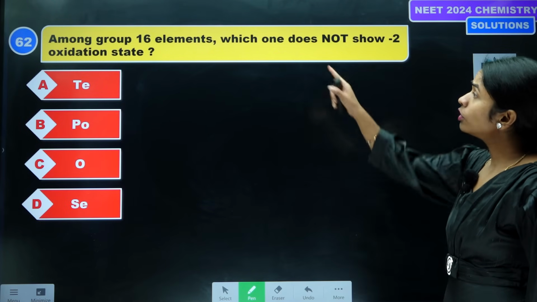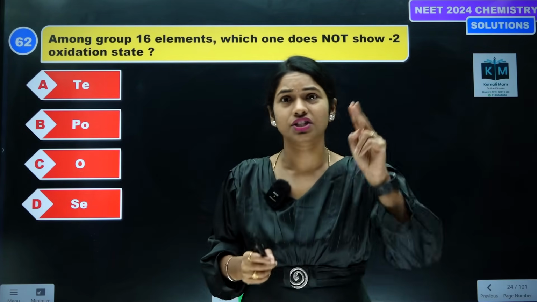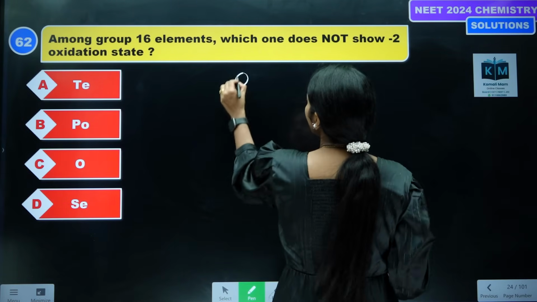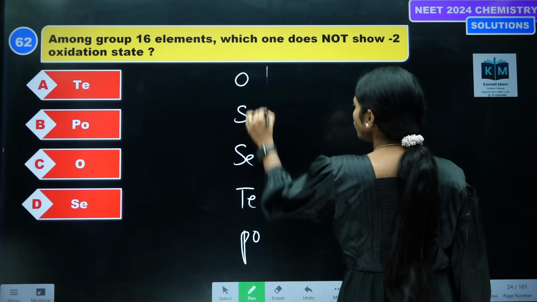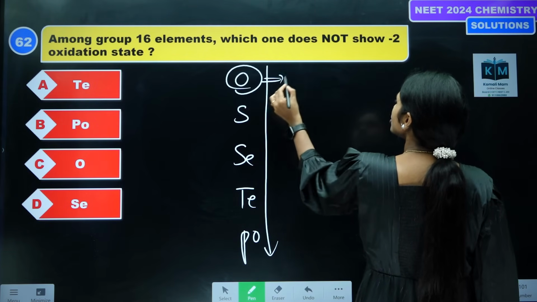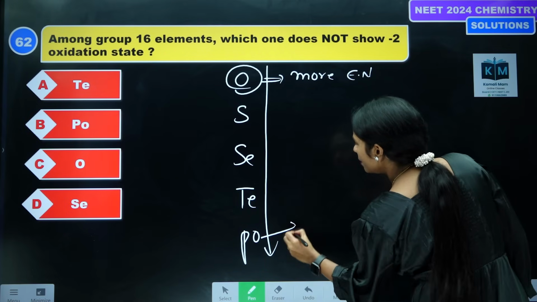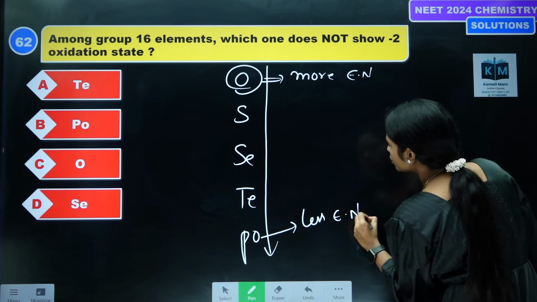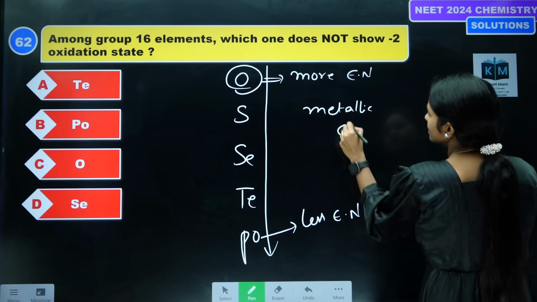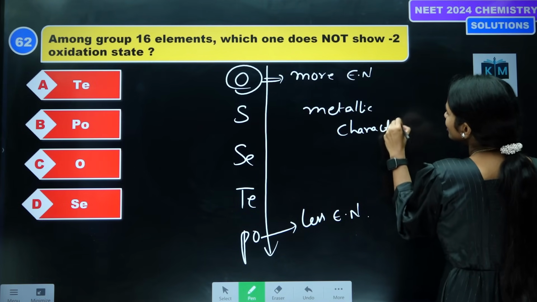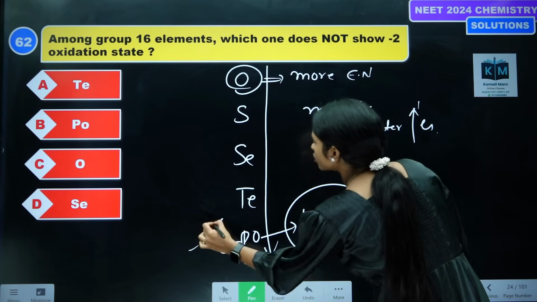Right? Next one. Among the group 16 elements, which one does not show -2? Actually from group 16 itself 2 questions came. Among oxygen, sulfur, selenium, tellurium, polonium, top to bottom, what happens? The top element, oxygen, is more electronegative. The down element is less electronegative. So electronegativity decreases and metallic character increases top to bottom. So the down element doesn't like to show the -2 oxidation state.